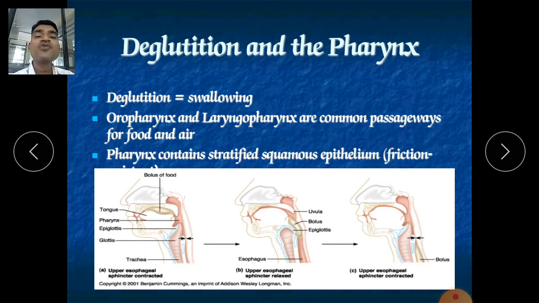It also involves the medulla oblongata part of our brainstem, in which the medulla is involved in deglutition. The chemoreceptor trigger zone is there, which is the vomiting center, and it is involved in deglutition along with the vagus nerve, which you have already studied in the last chapter.